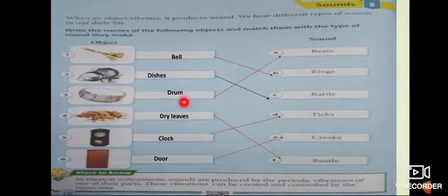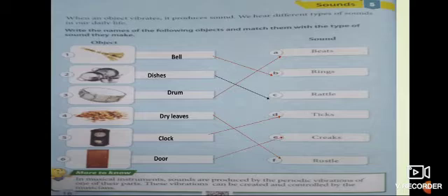Third, which object is this? Drum. And the sound of a drum is beats. These are dry leaves, and the sound of dry leaves is rustle. This is a clock, and the clock sound is ticks. And this is a door, and the door cracks. In musical instruments, sounds are produced by the periodic vibrations of one of their parts. These vibrations can be created and controlled by the musician.